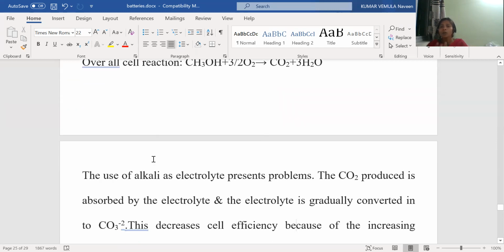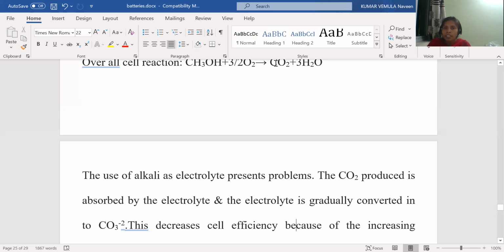But I said methanol oxygen fuel cells have some drawbacks, whereas hydrogen oxygen fuel cells do not have these drawbacks. Let us see what the drawbacks are. The use of alkali. What is the alkali here? Alkali is nothing but a base. We are using a base as the electrolyte. What is the electrolyte here? KOH. Potassium hydroxide is one of the bases. This electrolyte leads to many problems.